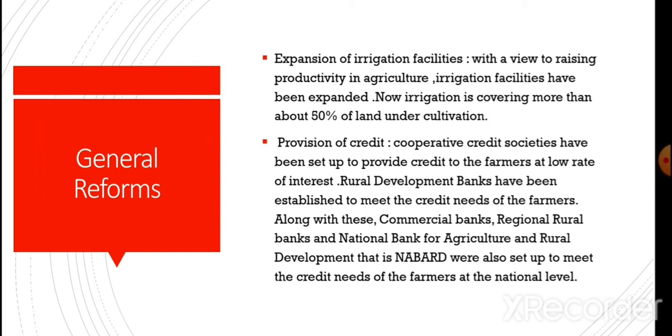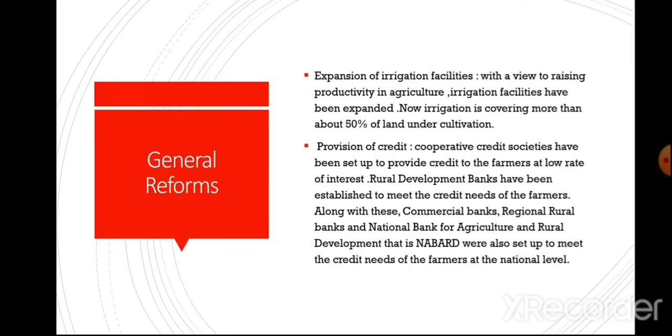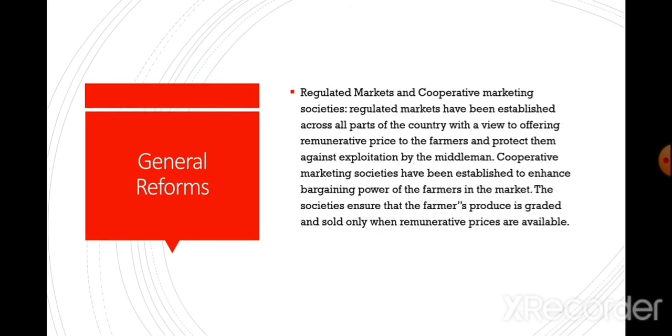Along with these, commercial banks, regional rural banks, and National Bank for Agriculture and Rural Development, popularly known as NABARD, were also set up to meet the credit needs of the farmers at the national level. Dear students, we will discuss NABARD in detail in our chapter related with rural development. Again, this is very important.